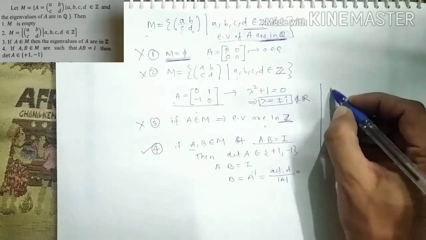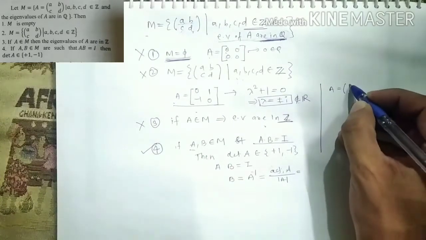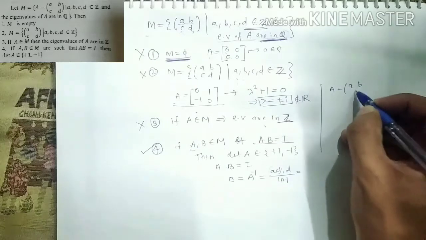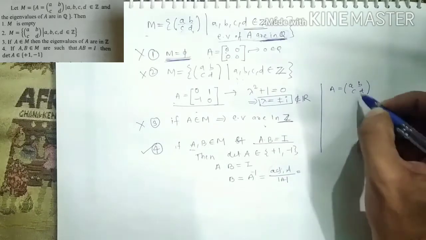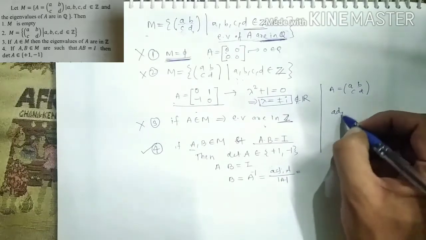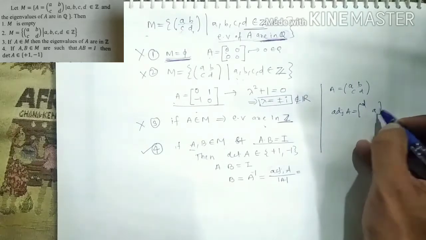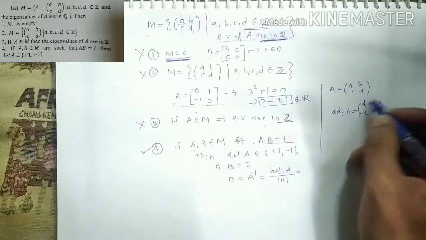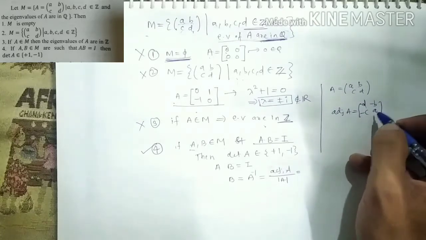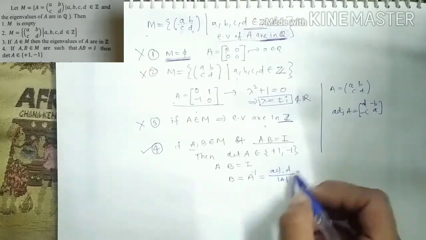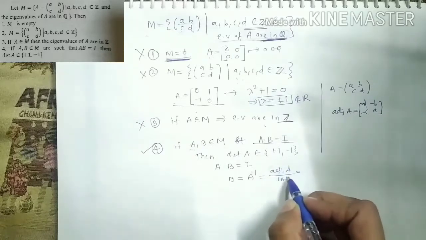Obviously they have to be integers also. So for understanding, I'm doing one example. Suppose my A is ABCD, where ABCD are all integers, then what will be my adjoint of A? How do we find the adjoint? D, minus B, minus C, A. These are also integer entries.